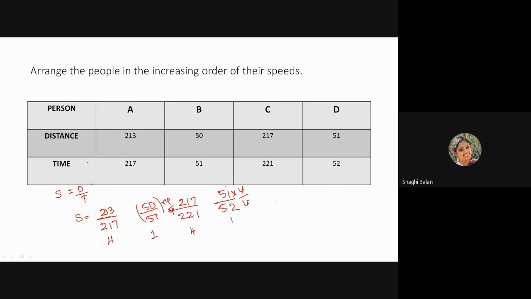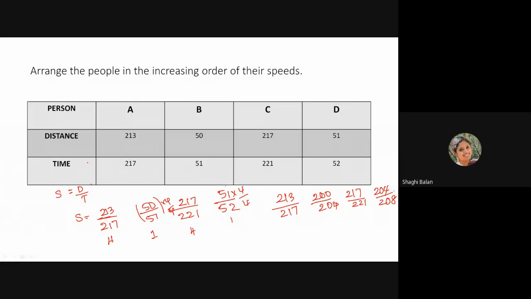So what will you be getting? The first one will be 213 by 217, and this one will be 200 by 204. And this will be again 217 by 221, and here it will be 204 by 208. These will be the new speeds.